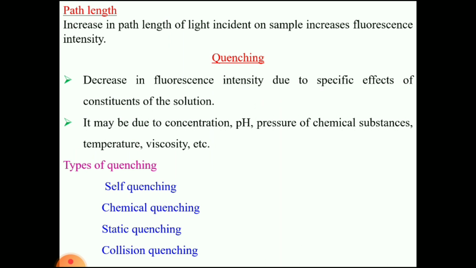Path length. Increasing the path length, nothing but volume of sample or sample cell. The capacity of the sample cell will increase. So what happens? Increasing the path length of incident light through the sample increases the fluorescent intensity. As the path length of the sample cell increases, more amount of sample will be present in the sample cell and more amount of the incident light will be absorbed by the compound. So more amount of light will be emitted. So these are the different factors affecting the fluorescent intensity.